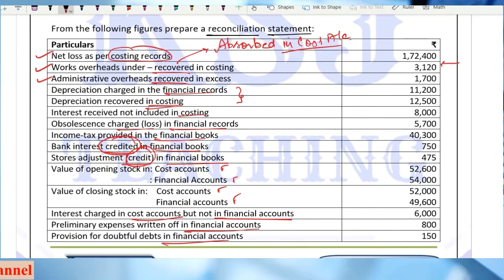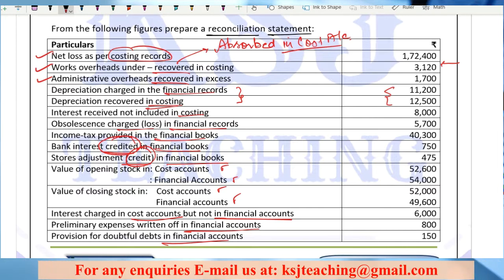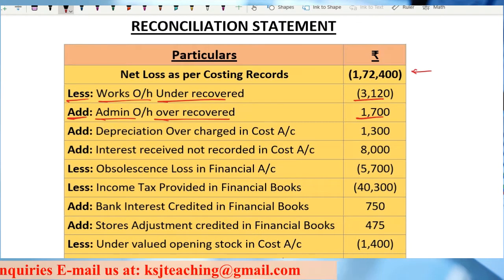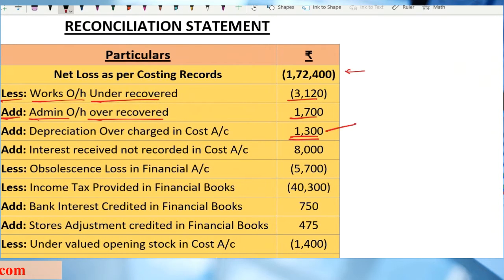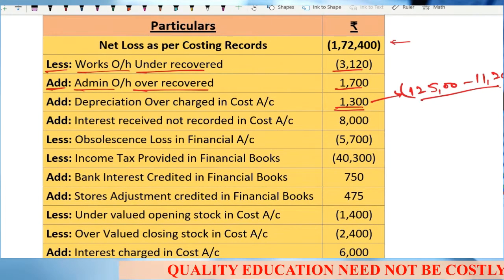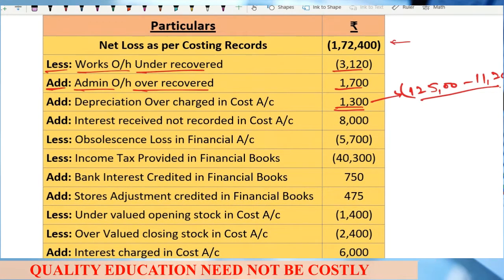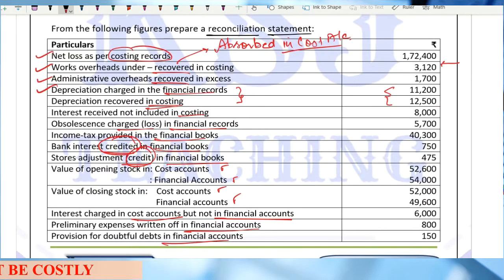So the additional depreciation charged in the costing records, I'm going to add that, the difference of 12,500 and 11,200, depreciation overcharged. This is the difference between 12,500 minus 11,200. Clear? So add back depreciation overcharged in cost accounts. Any doubts up till this point? I hope this is clear. Okay, so we have done this.